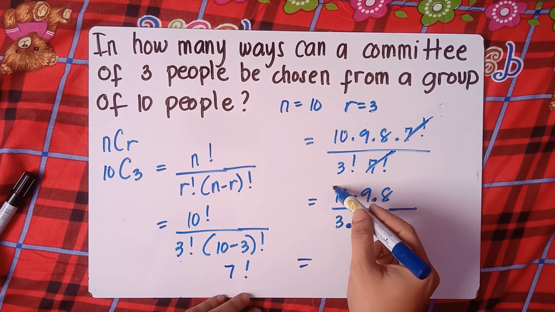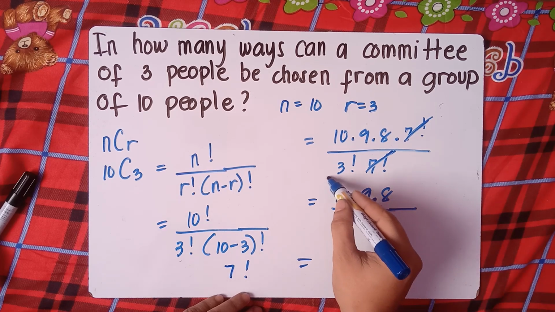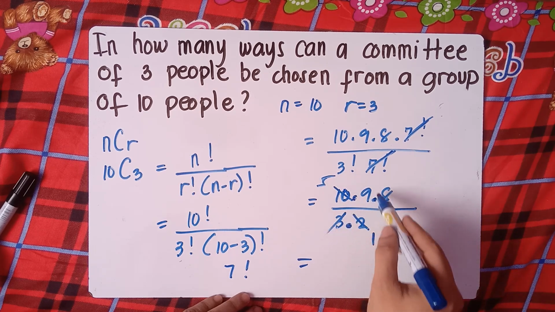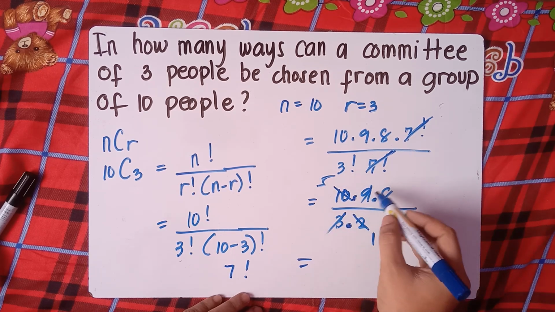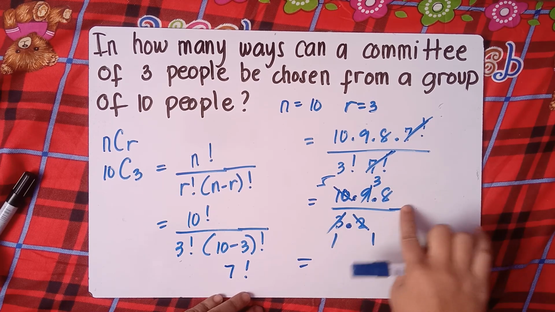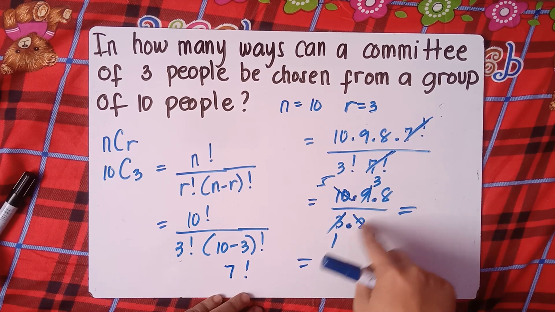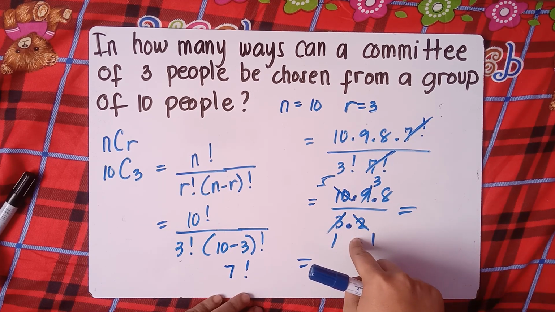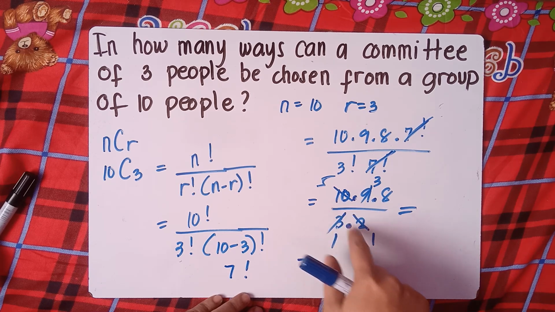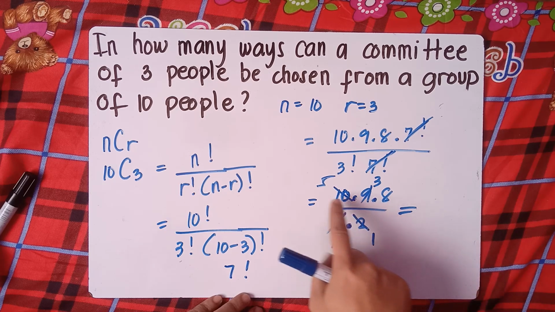We have 10 and 2. We can divide by 2. 2 divided by 2 is 1. 10 divided by 2 is 5. For 3, we can divide by 3. 9 divided by 3 is 3. 3 divided by 3 is 1. Class, you can actually divide 2 and 8, but I chose 10 and 2.